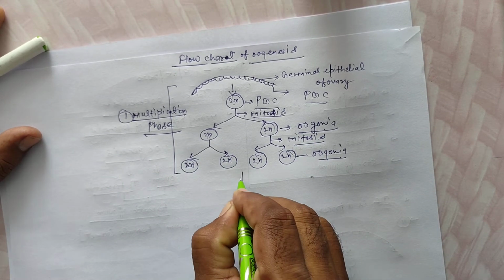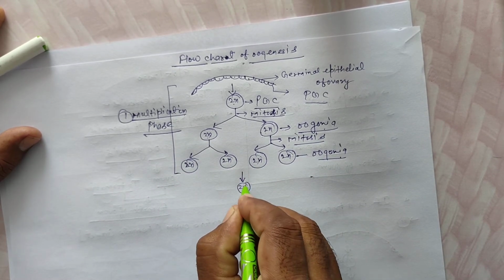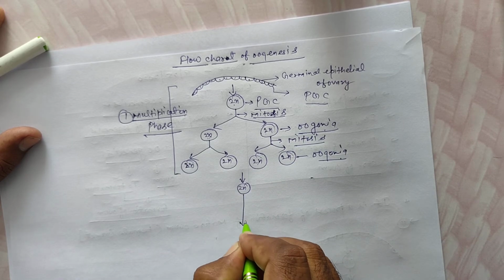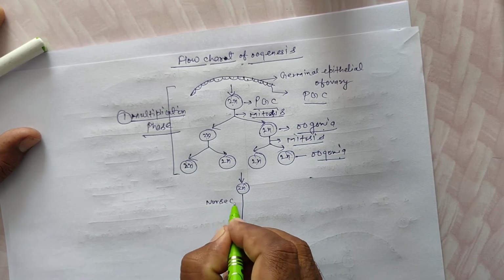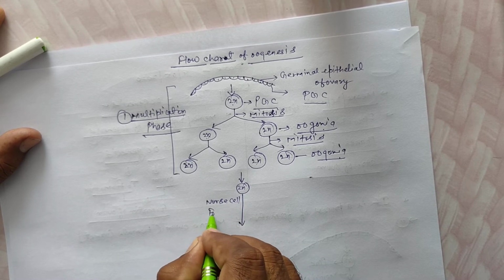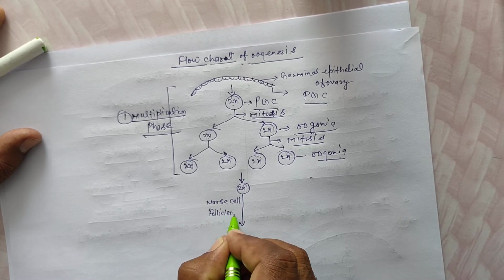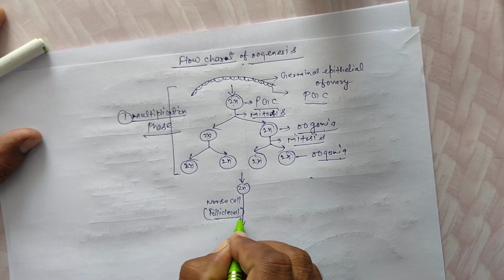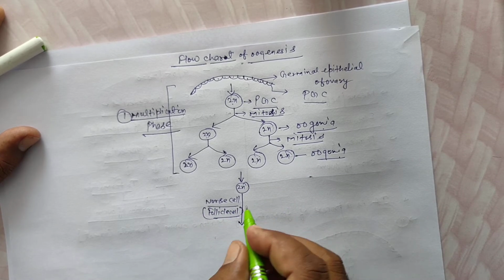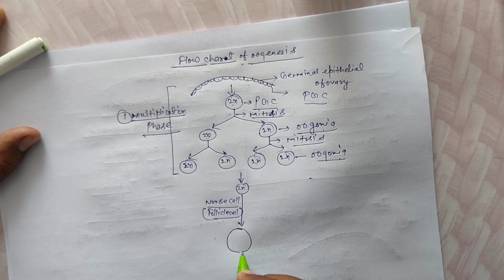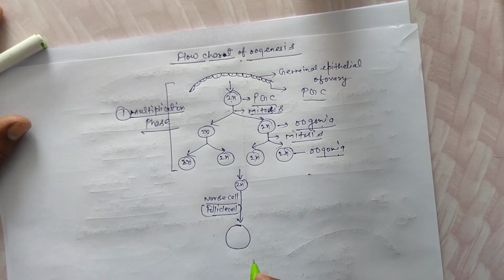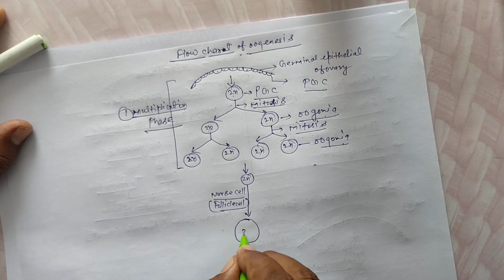Second, the oogonia get nutrition from nurse cells or follicle cells, and increase the ovum's shape, size and volume.